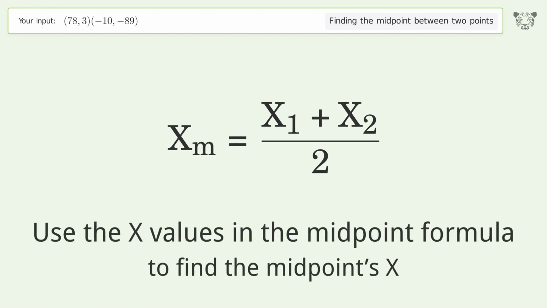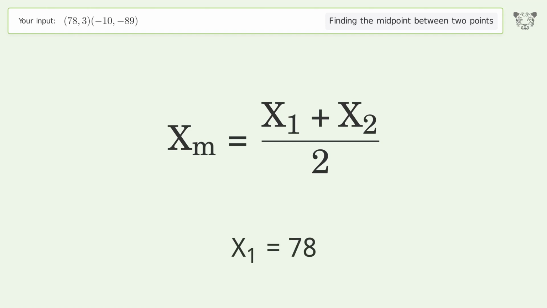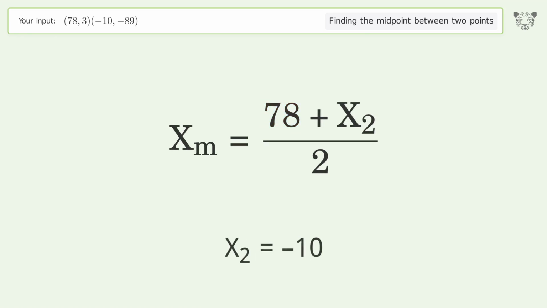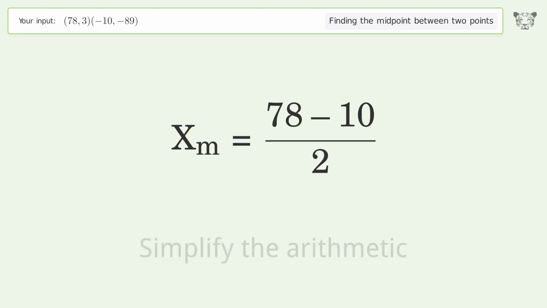Use the x values in the midpoint formula to find the midpoint's x. x1 equals 78. x2 equals negative 10. Simplify the arithmetic.